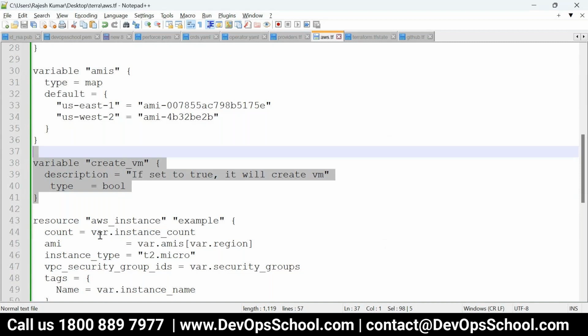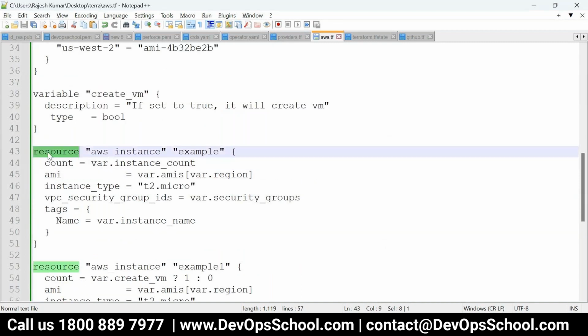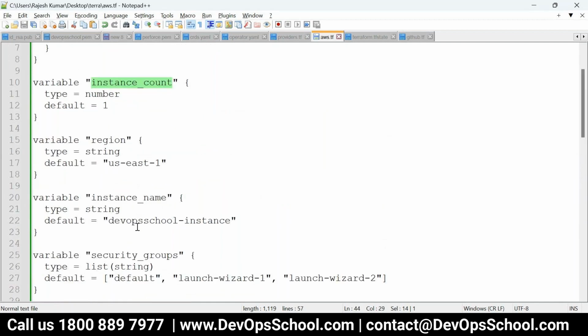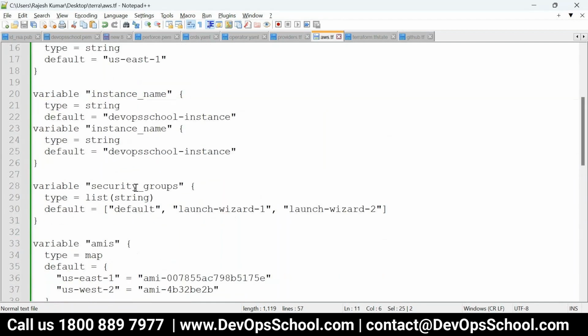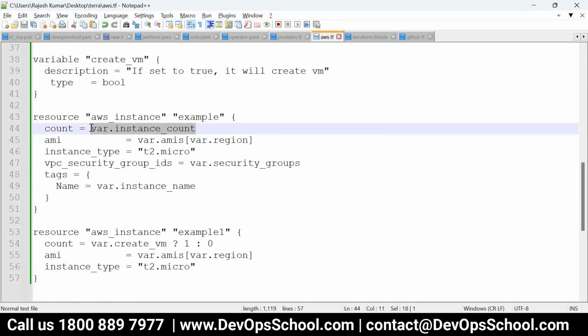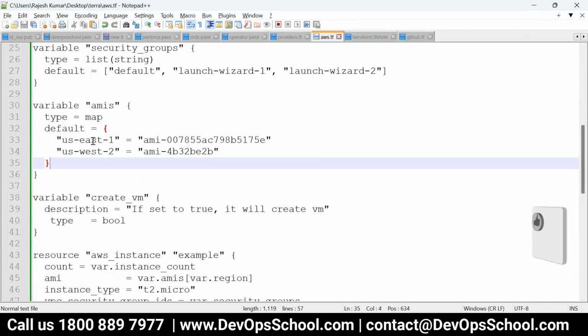Look at these resources. Create an instance named example. How many? var.instance_count, and it will create only one time. If you set it to 5, it will create it five times. Now which region? var.ami, var.region. These are the values. var.ami is a map. So this is the one.